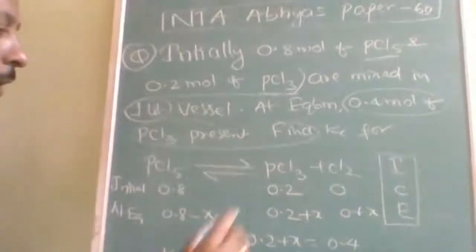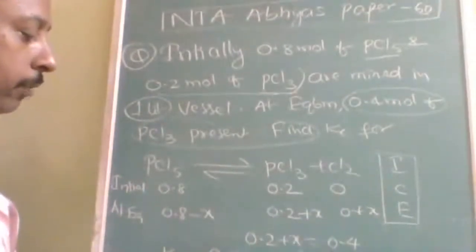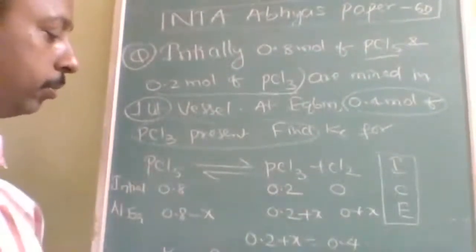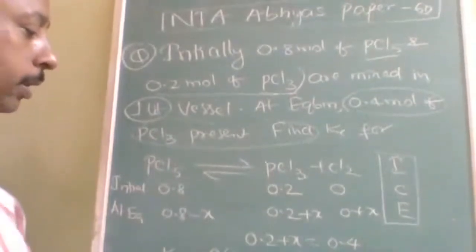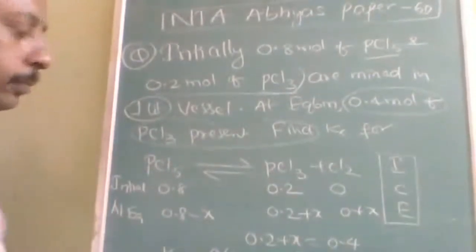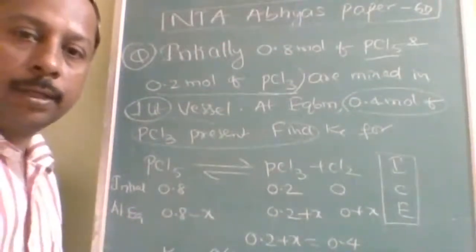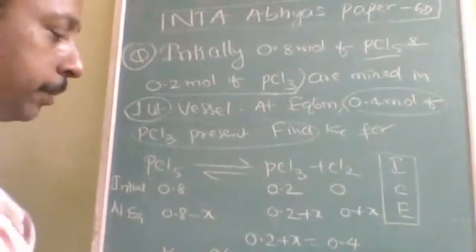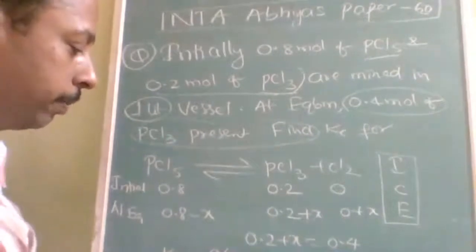So Kc is equal to PCl3, which is already given as 0.4, into Cl2, 0.2, divided by here 0.4. Okay, so answer will be 0.2. Is it understood? Sorry, I made a subtraction error here. 0.8 minus 0.2 is going to be 0.6.